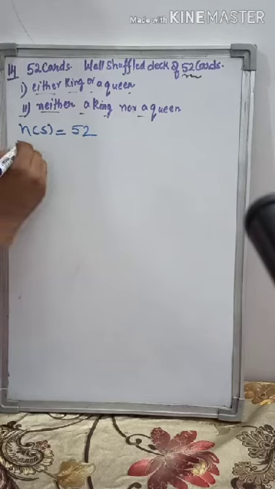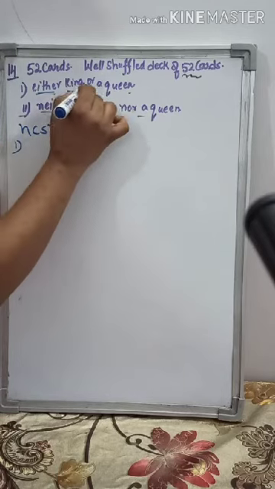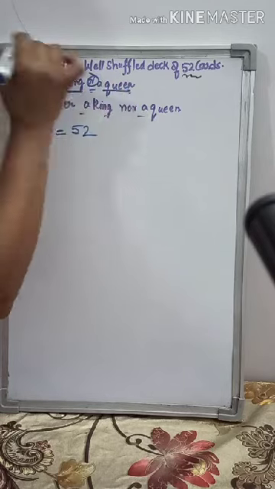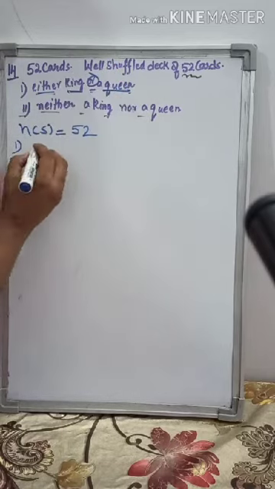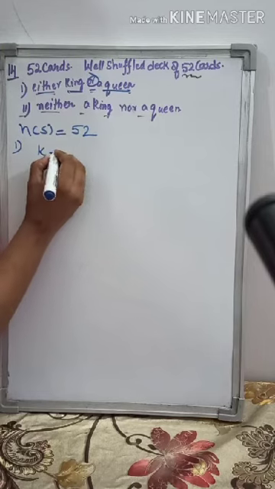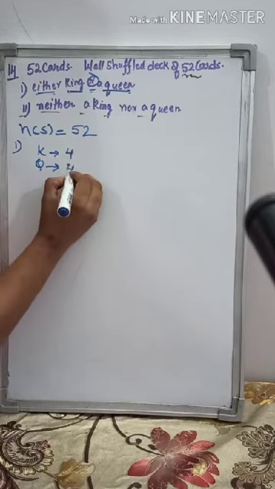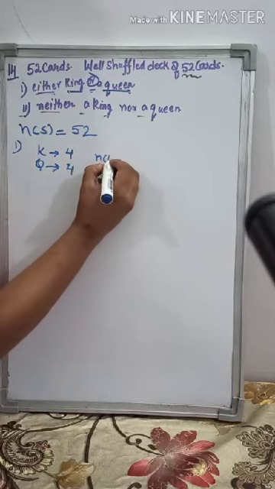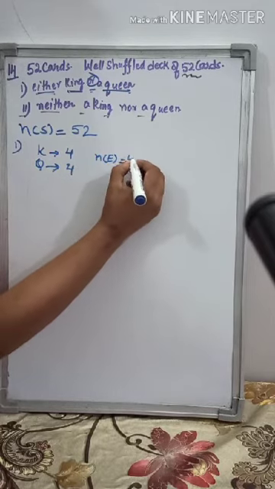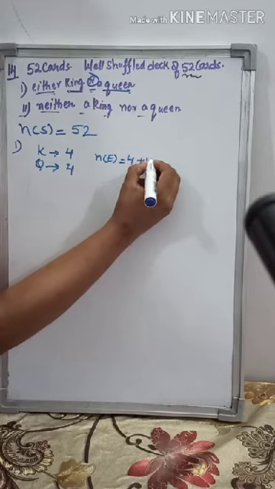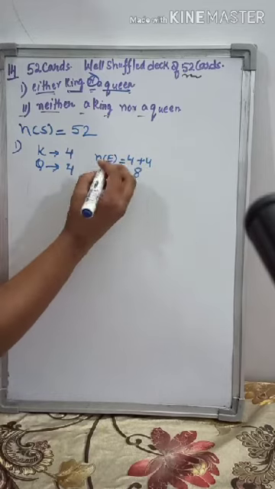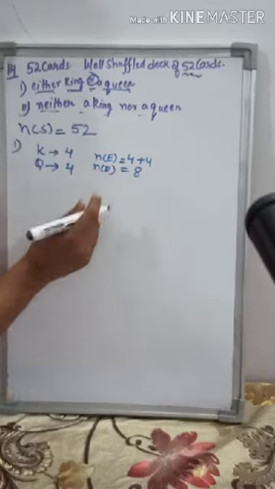Now first part, either a king or a queen. Or is written, that means you have to take a king also and a queen also. So how many king cards are there? 4. How many queen cards are there? 4. So the number of elements in the event will be 4 of king, 4 of queen. That means 8 cards are there.